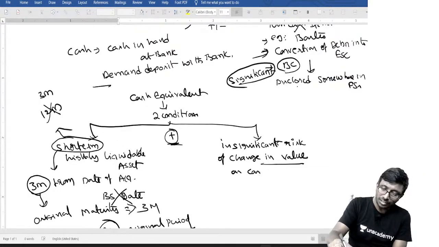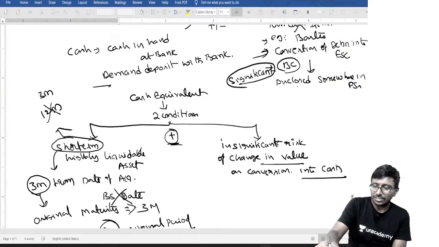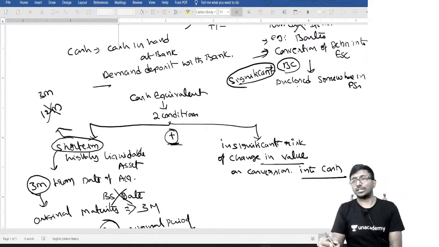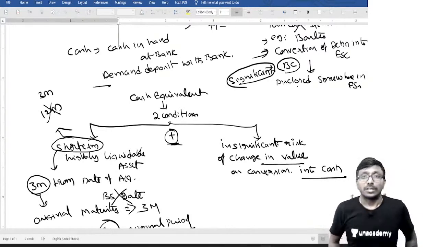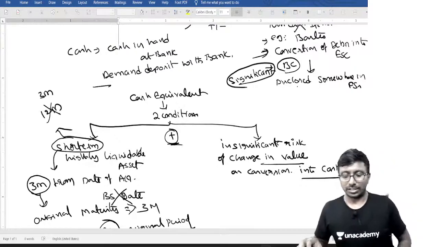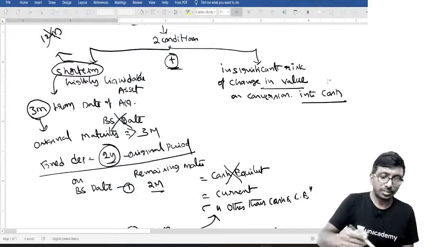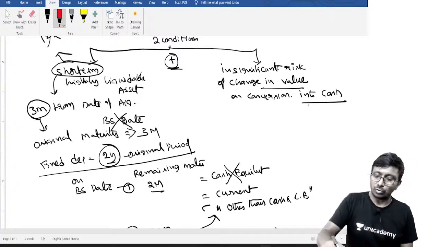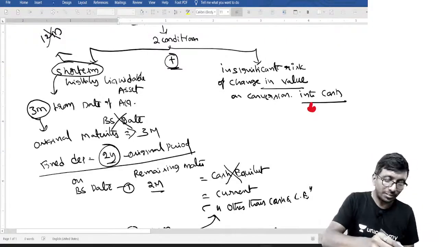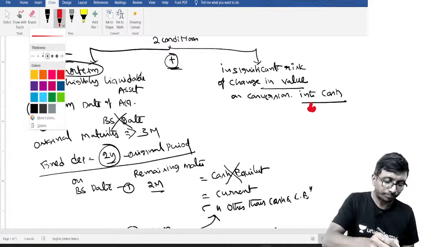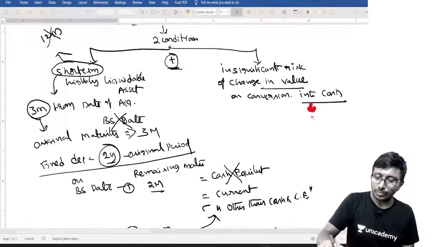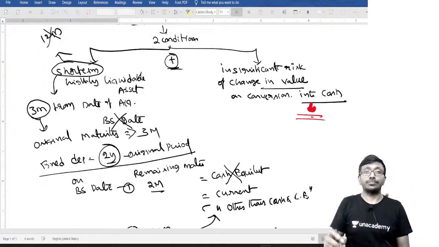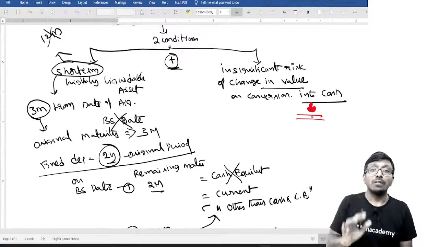On conversion into cash, when you convert it into cash, there should be insignificant change in value.